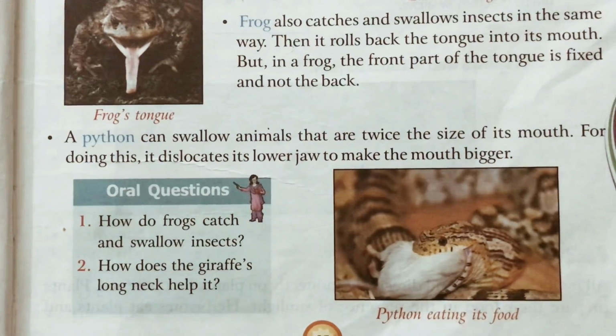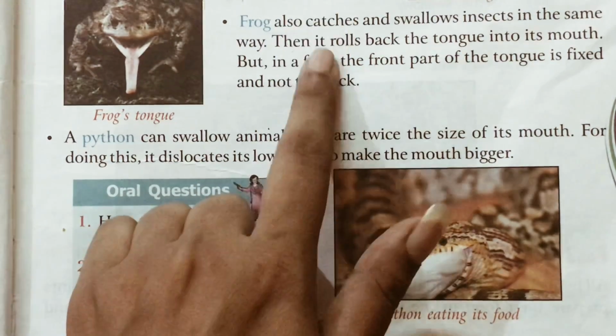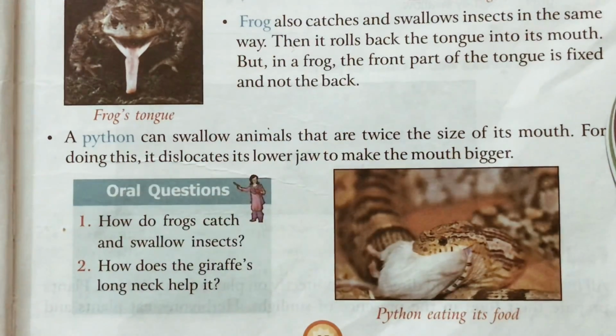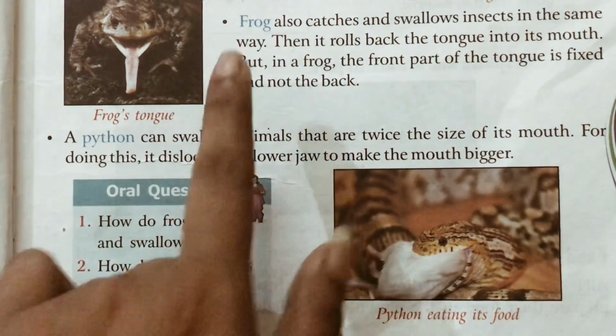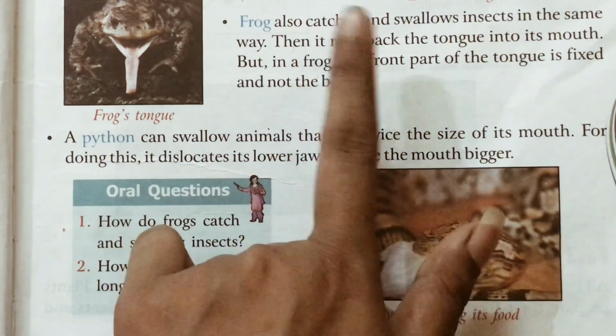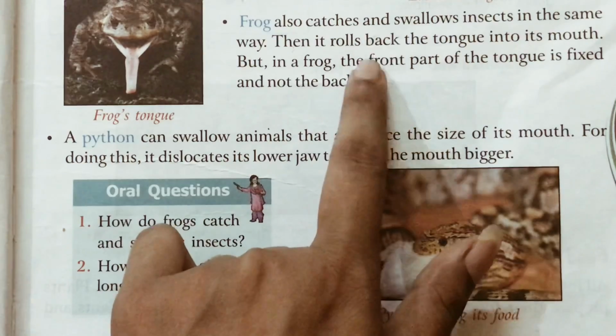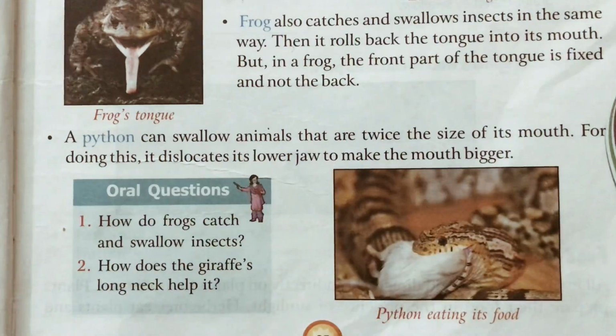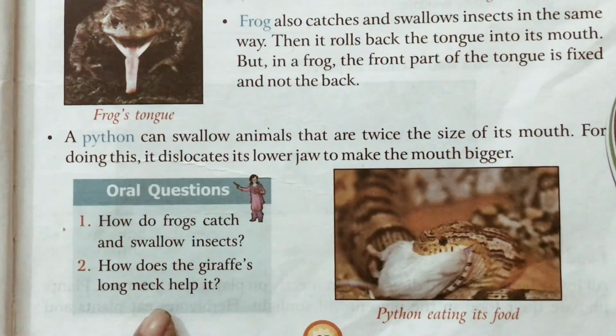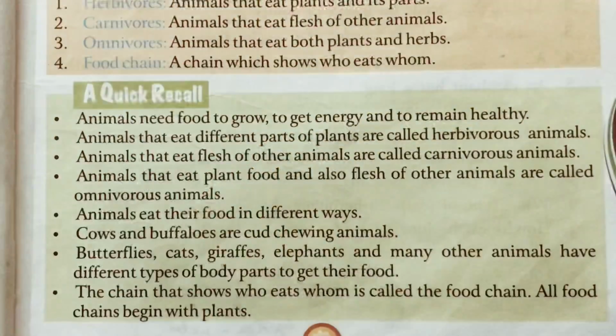Okay, now this is an oral question also you have to do, just practice in the rough copy. How do frogs catch and swallow insects? And the answer is given here. A frog catches the insect with the help of its tongue and then it rolls back the tongue into the mouth. Okay, how does the giraffe's long neck help it? With the help of its long neck, a giraffe can reach the top of the trees and eat leaves. Okay, now come on to the next page.